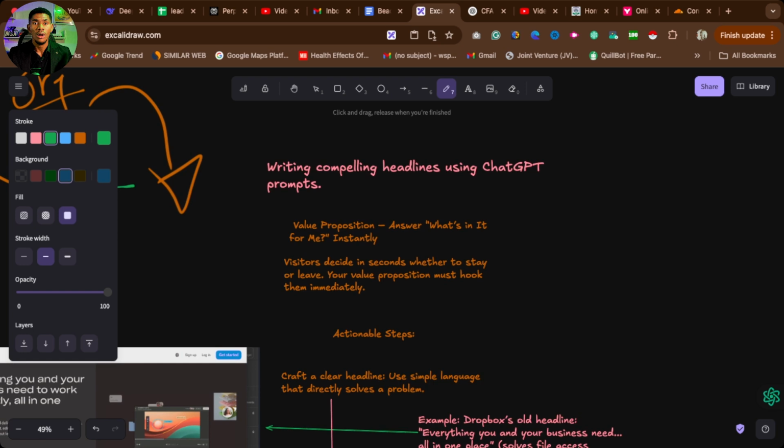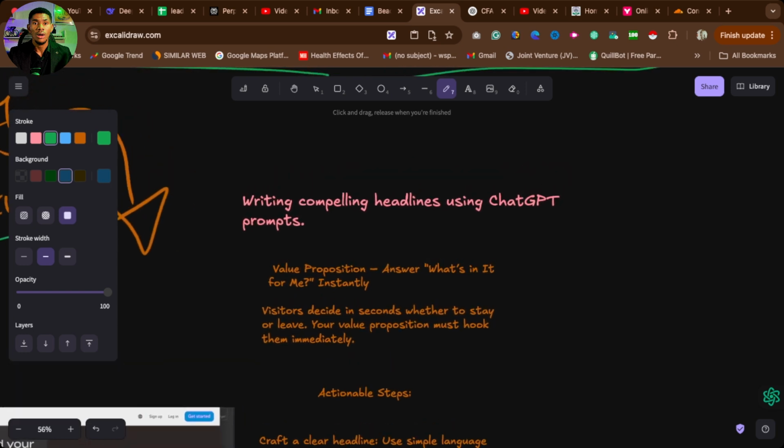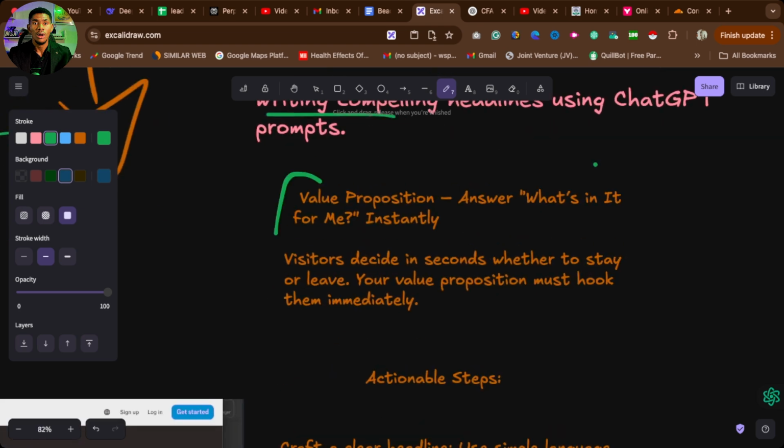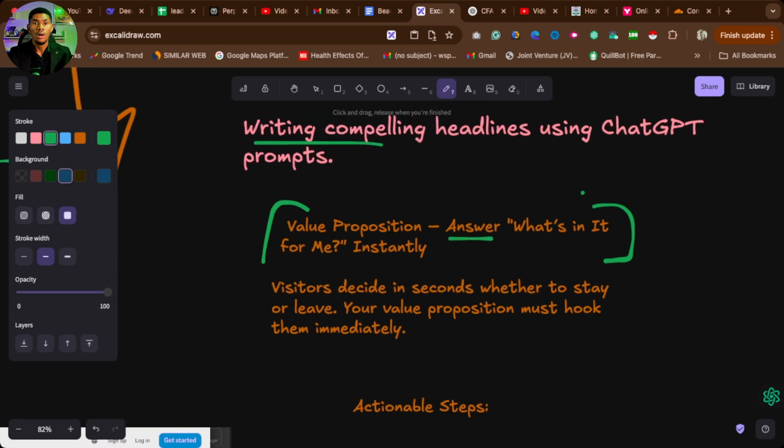The first thing you want to do is focus on compelling headlines using a ChatGPT prompt. Now, your headline is everything. Most importantly, if you want to optimize how much you make on your campaigns, be it organic or paid, you want to focus on this simple thing. What is your headline saying? Your headline must talk about your value proposition. That is the one key thing about your headline. It must be about your value proposition.